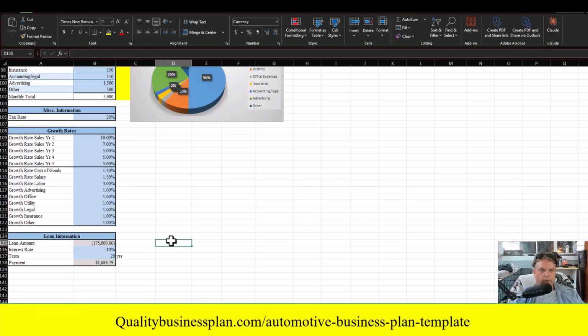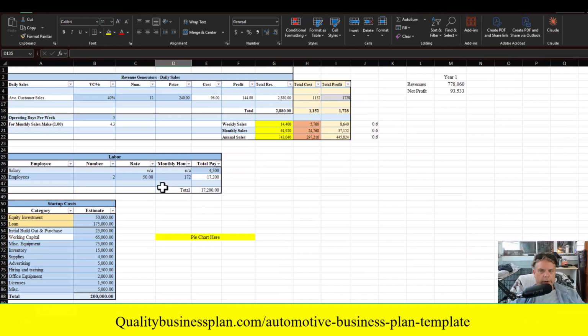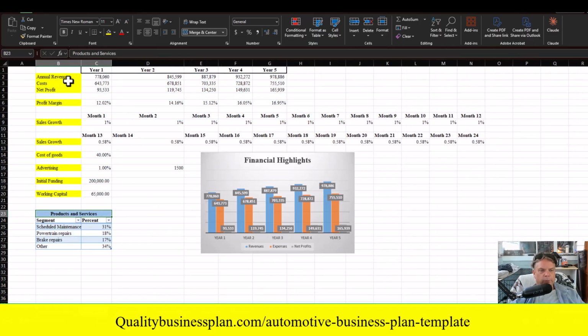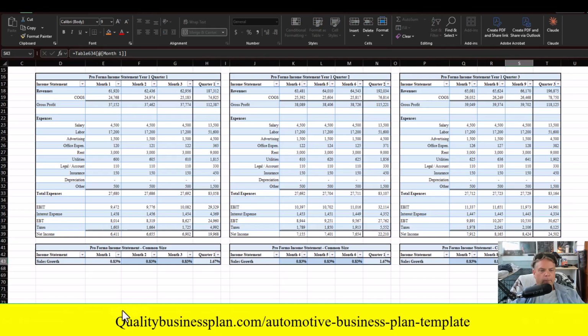And once you do that, once you get to the end right here, and we've been doing this for about 5 minutes now, you are pretty much set, ready to go, because now all of your numbers have been updated. So once you update all those sections right there, your projections are going to update. Your financial, this little chart right here is going to update. Your profit and loss for the next 12 months is going to update.